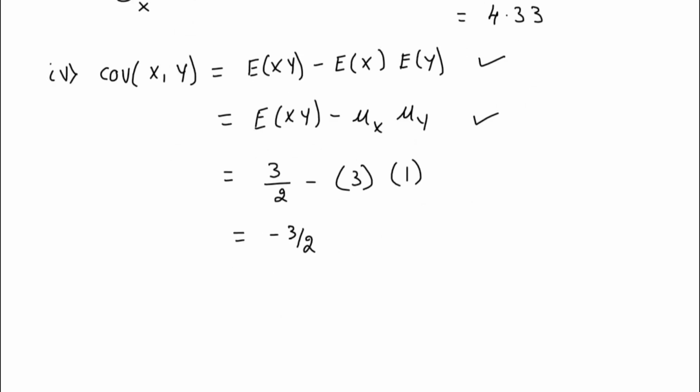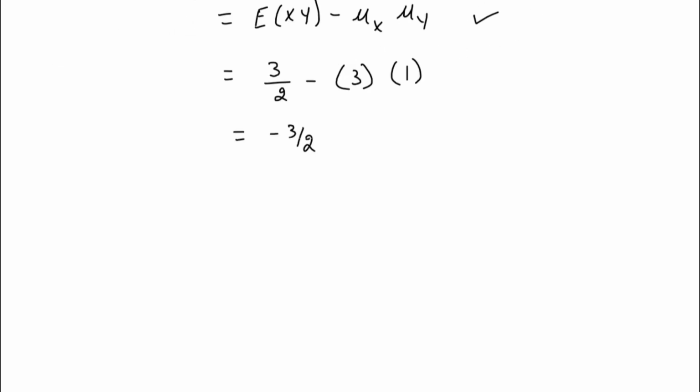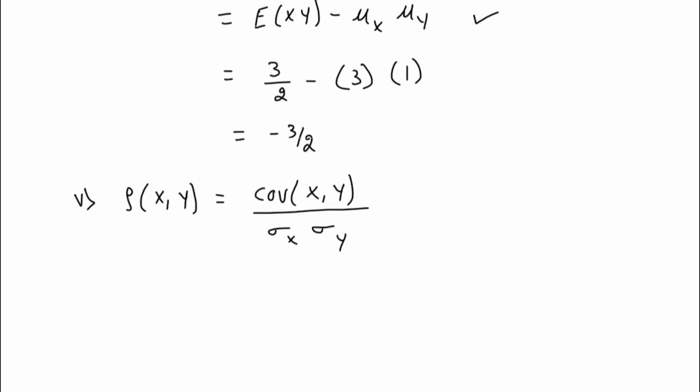Now we need to find out the correlation. Correlation rho of x comma y. The formula that you have is covariance of x comma y divided by sigma x into sigma y, which will be equal to covariance minus 3 by 2 divided by sigma x, whose value is 2, and sigma y value is 4.33.